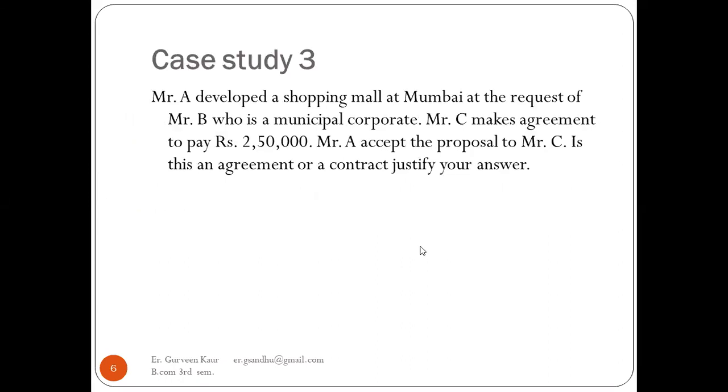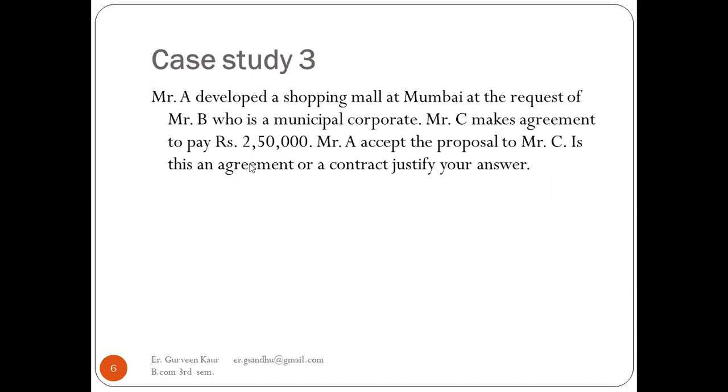Next, third case. Mr. A developed a shopping mall at Mumbai at the request of Mr. B, who is a municipal corporator. Mr. C makes an agreement to pay rupees 2,50,000. Mr. A accepts the proposal of Mr. C. Is this an agreement or a contract? Justify your answer for the same.